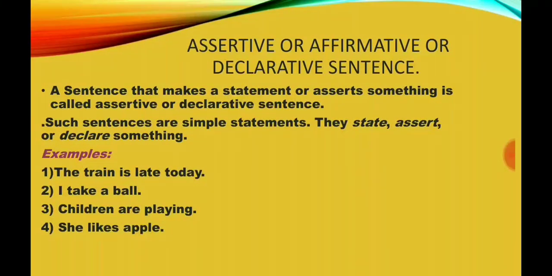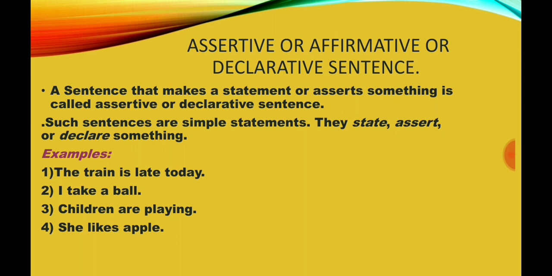First one, assertive or affirmative or declarative sentence. What is an assertive or affirmative or declarative sentence? A sentence that makes a statement or asserts something is called an assertive or declarative sentence. I repeat that: a sentence that makes a statement or asserts something is called an assertive or declarative sentence. Such sentences are simple statements. They state, assert, or declare something. These sentences are also called simple sentences.